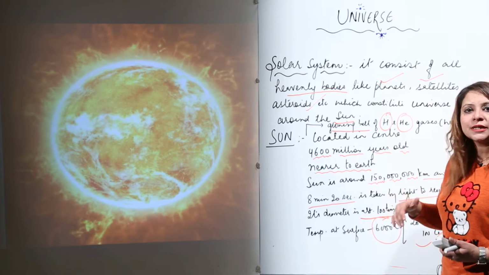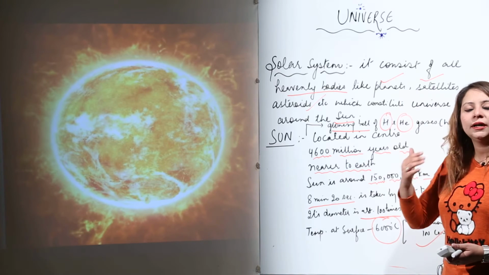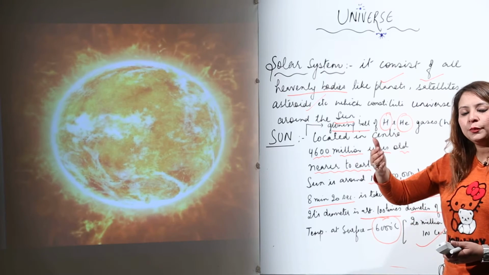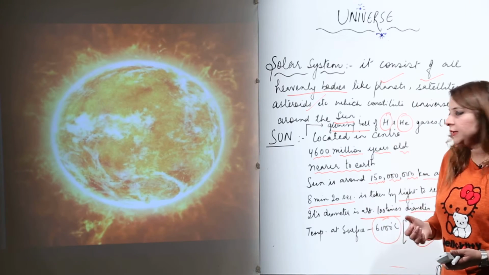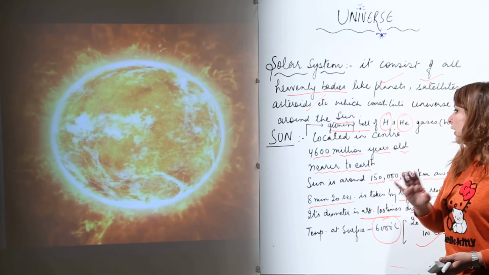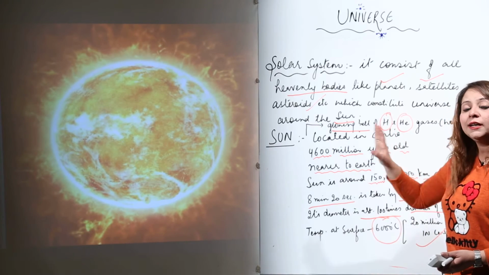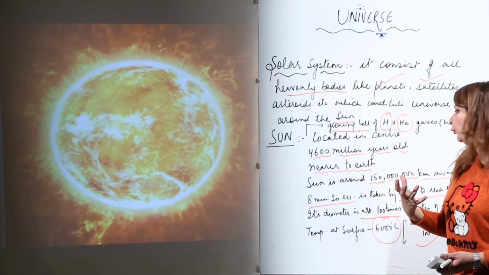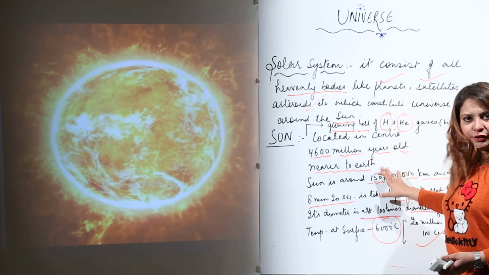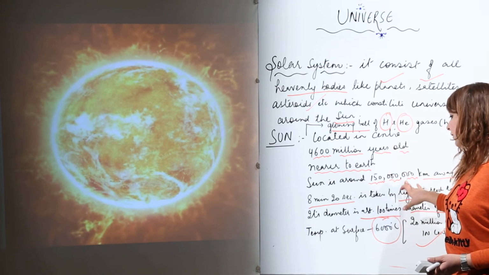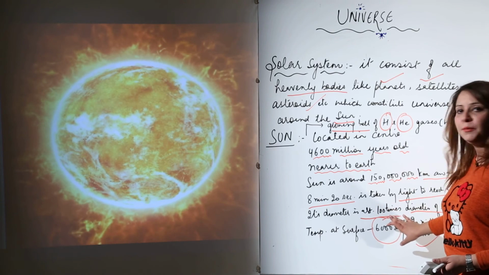Now we are going to start with the planets in sequence. We have the sun, then if we start moving away from the sun, we have Mercury, Venus, Earth, Mars. We will discuss all planets in detail. So I think you got it about the sun: a glowing ball of hydrogen and helium located in the center, with everything moving around it. It is 4600 million years old, luminous, and nearer to the earth, which is why it appears bigger. The distance is this much, light takes 8 minutes 20 seconds to reach the earth, and the diameter is this much.